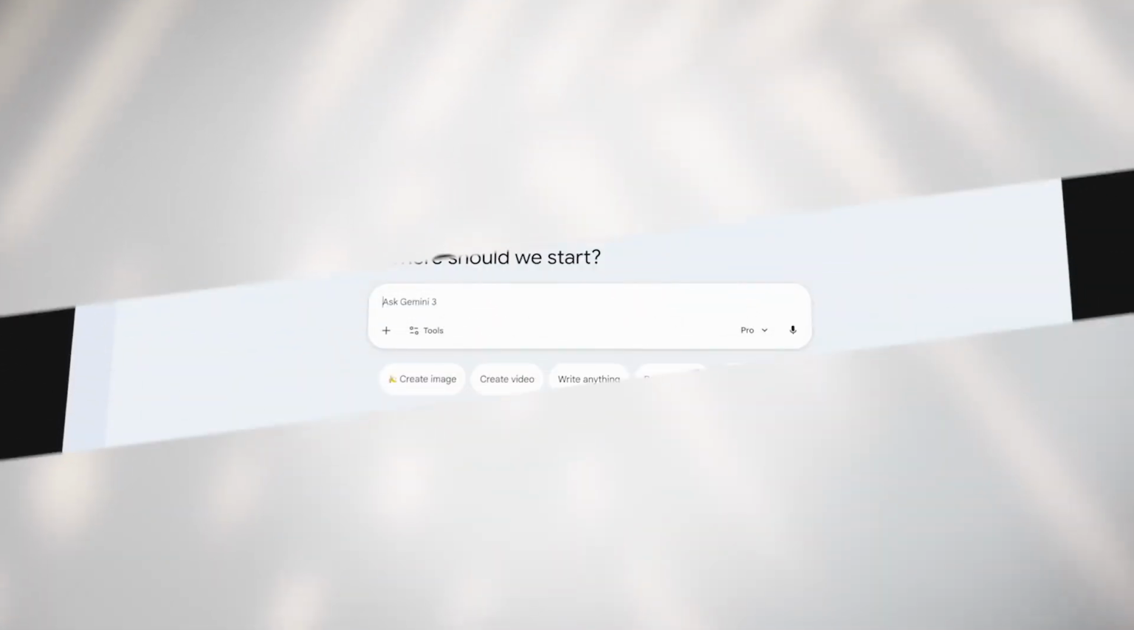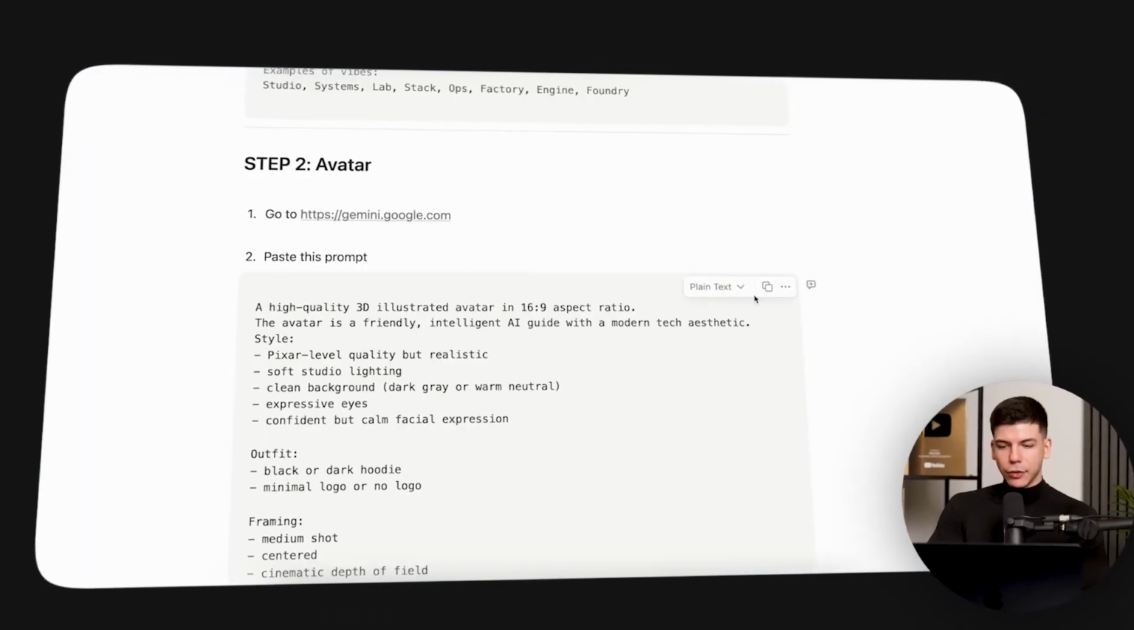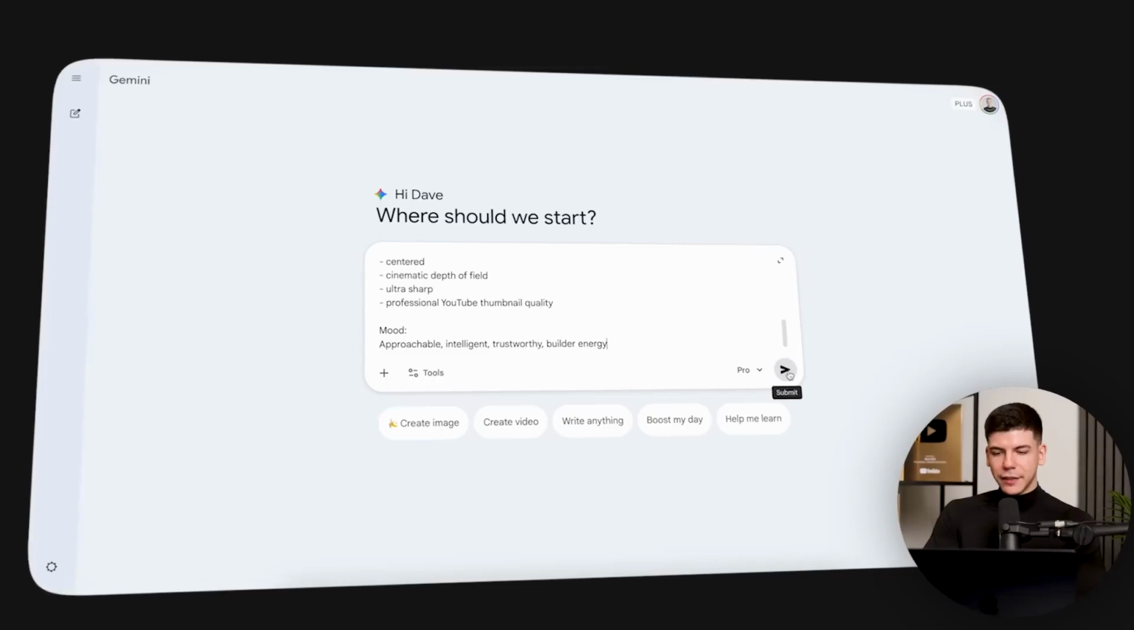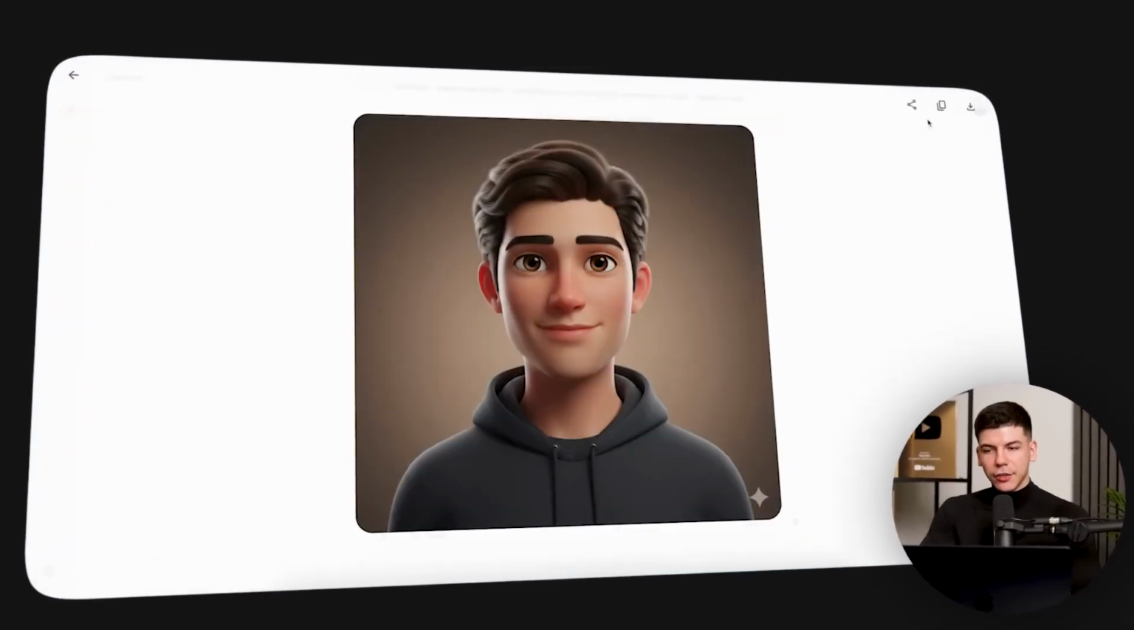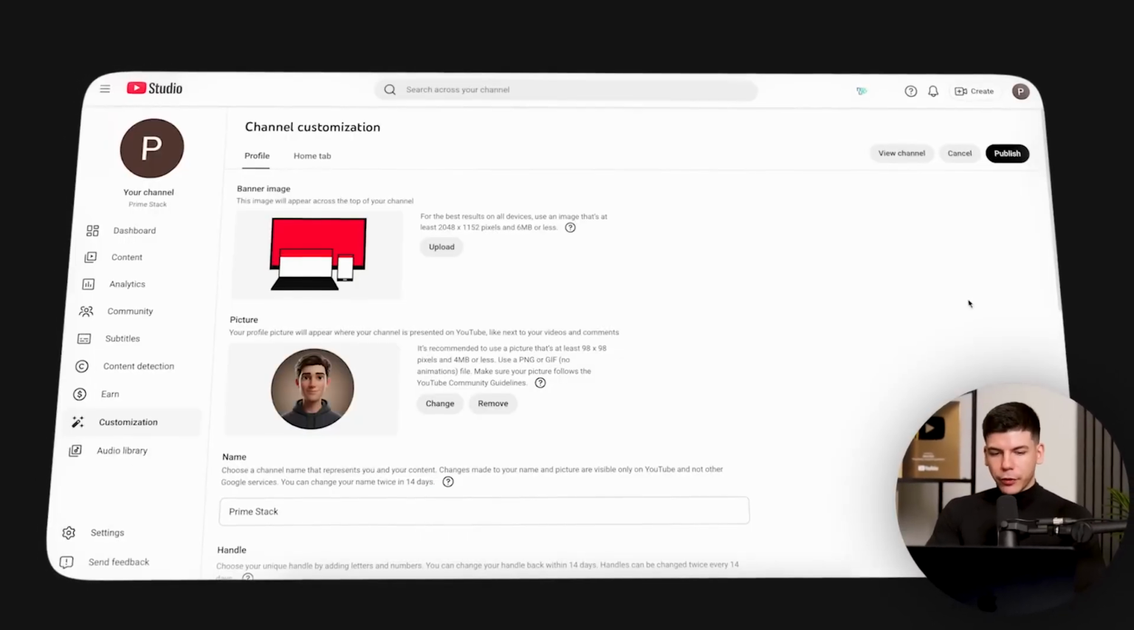Step number 2, now we're gonna go over to Google or Gemini, especially Nano Banana. Click on create image right over here, and then you'll grab this prompt, paste it, submit, and now I have an avatar that I can use and download to my device. Now when I make my YouTube channel, I can click on customize, and first of all use this as a profile picture.